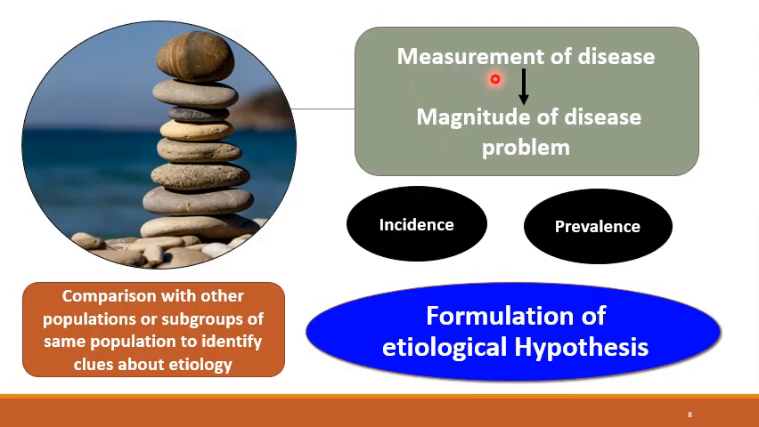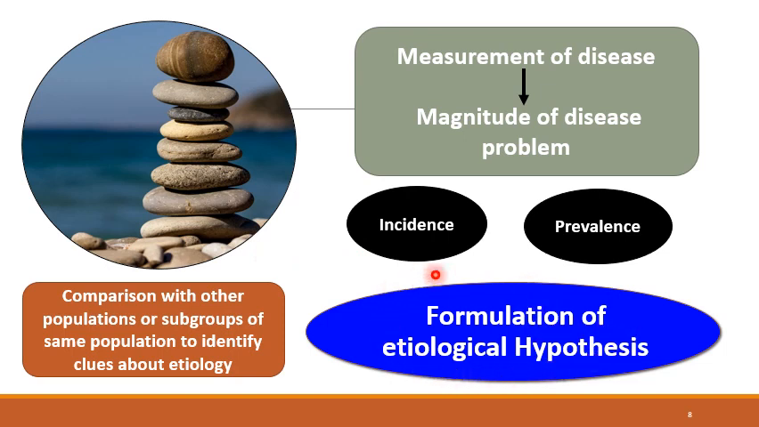Then we have to measure the disease. When we measure the disease, we come to know about incidence and prevalence. Incidence is the number of new cases in a population, and prevalence is the total number of disease cases. By cross-sectional studies, we come to know the prevalence of the disease. Then we compare it with other populations or subgroups of the same population to identify clues about etiology. Can we relate this magnitude of disease to some etiological factors? Based on all these data, we formulate the etiological hypothesis.